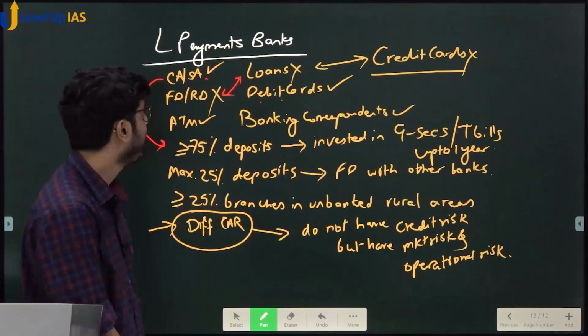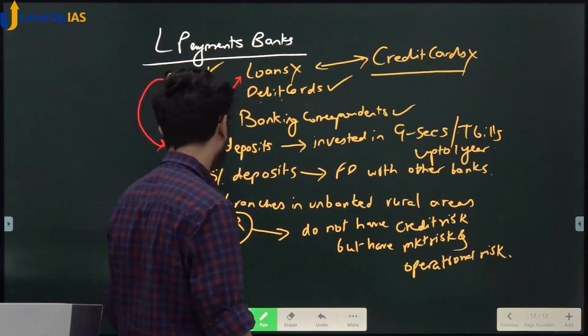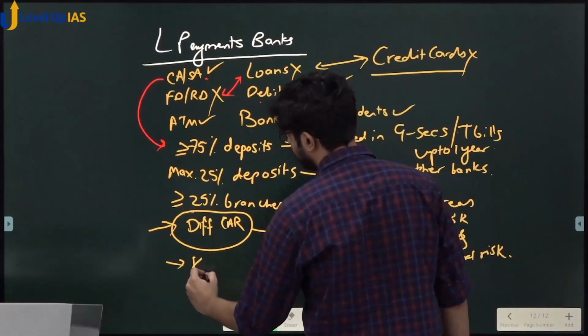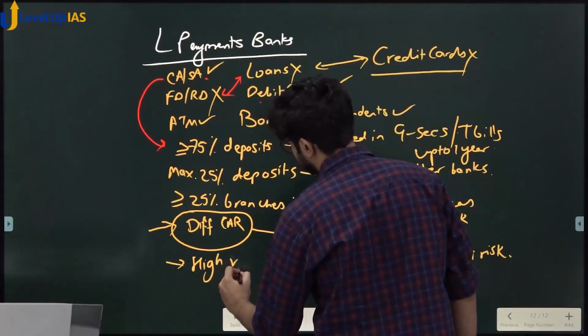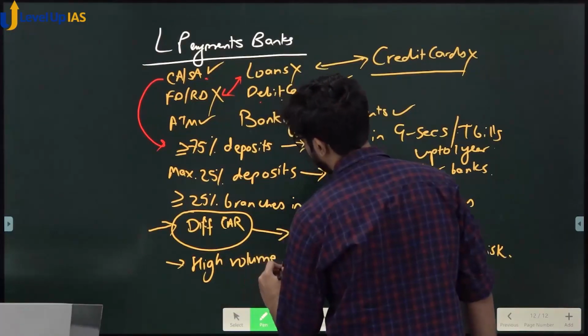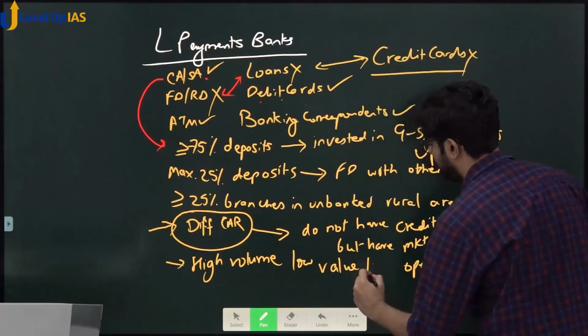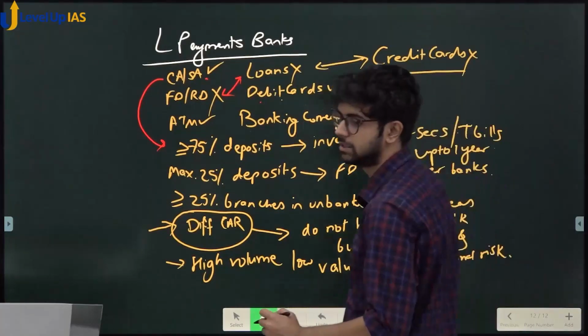Okay? This bank is specifically established for high volume, low value transactions.